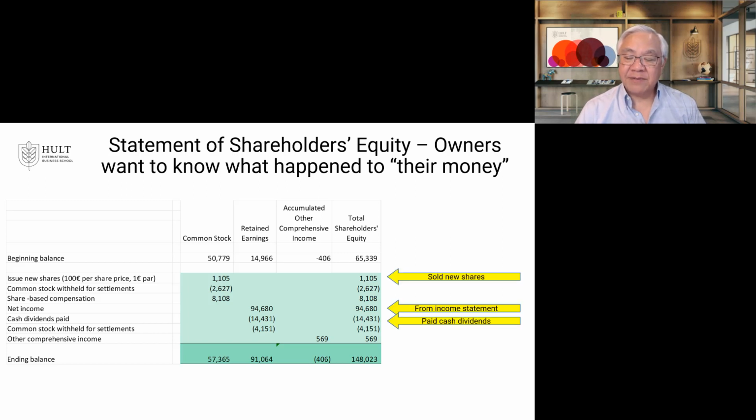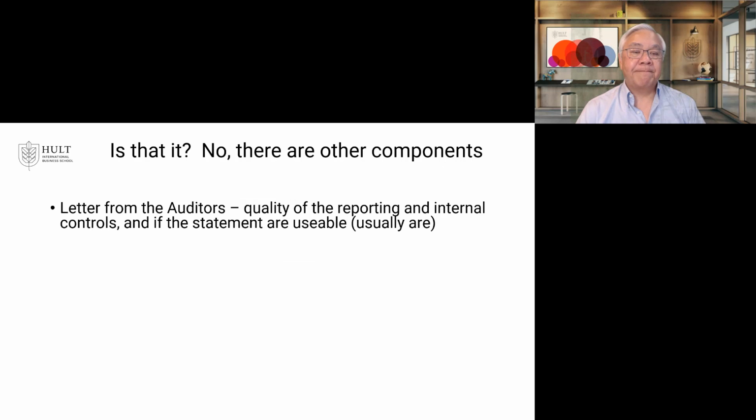So the main items we see are sold new shares, they had net income in the income statement, and they paid out cash dividends. All right. Is that it? No, there are other components. Well, what else is there?